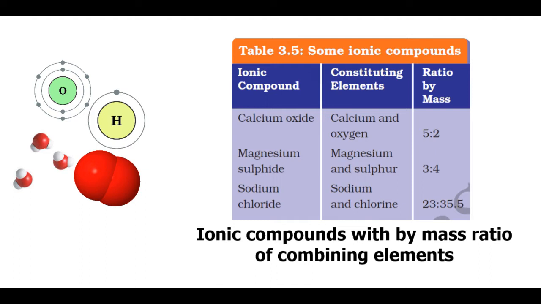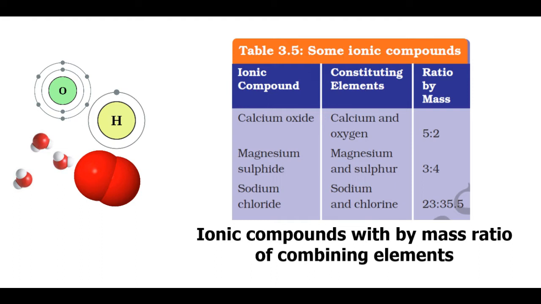Calcium oxide is a compound formed by calcium cations and oxygen anions with a mass ratio of 5:2. Magnesium sulfide is a compound formed by magnesium cations and sulfide anions with a mass ratio of 3:4.